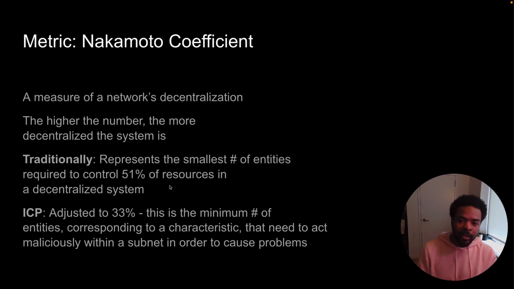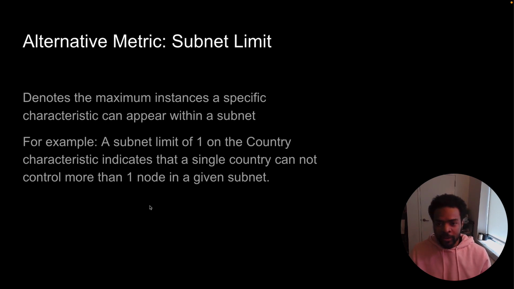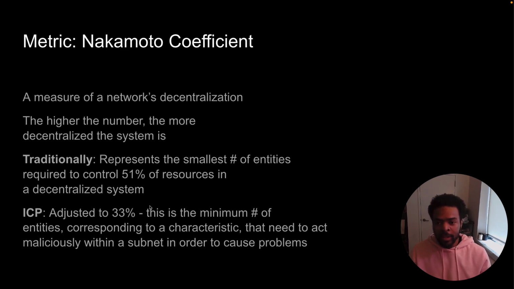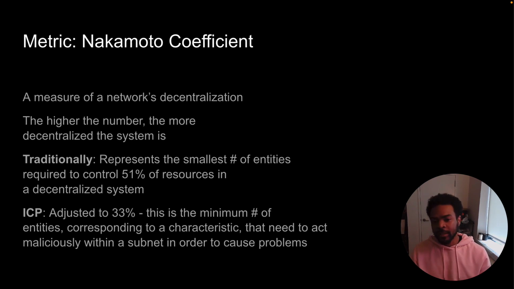So traditionally, the Nakamoto coefficient represents the smallest number of entities that are required to control 51% of the resources in a system. Whereas in ICP, this number is adjusted, and we'll dive into it more, but roughly the Nakamoto coefficient represents a third of the nodes that need to act maliciously in a subnet in order to cause issues, right? So that's the first metric, Nakamoto coefficient.